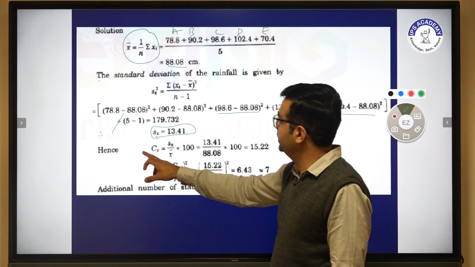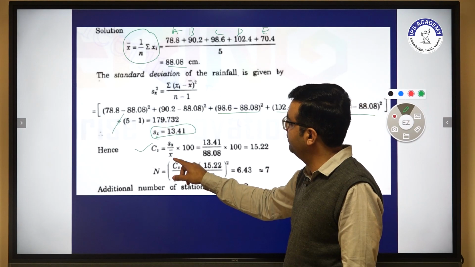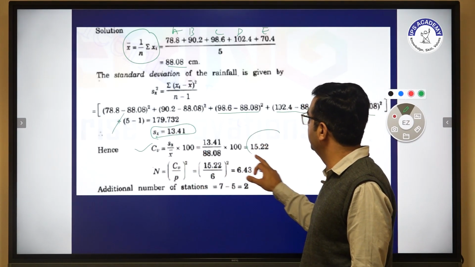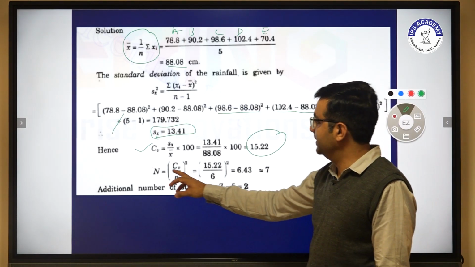Another one is we have to calculate the coefficient of variation, which is nothing but the standard deviation upon the arithmetic mean multiplied by 100. Then we have to calculate the coefficient of variation. Now our basic requirement is what?